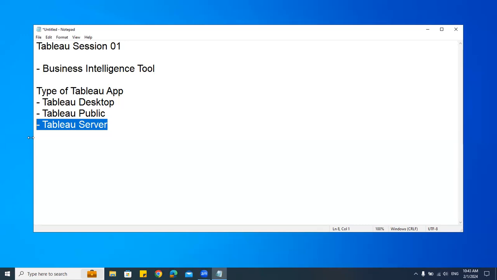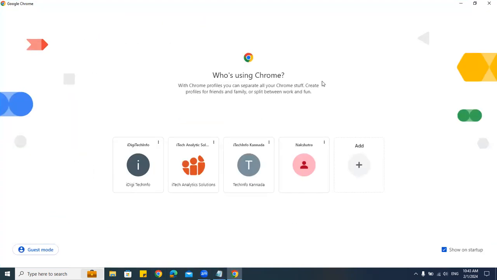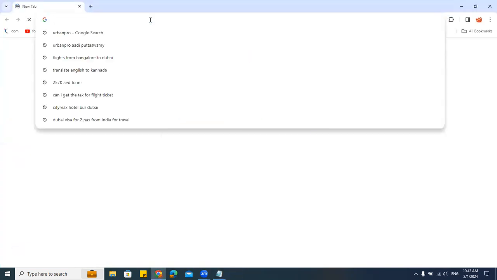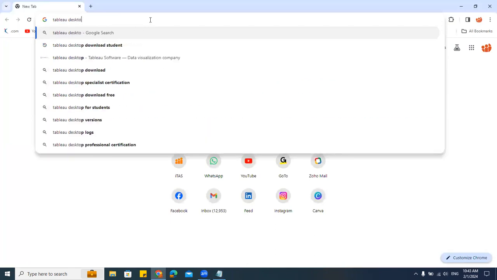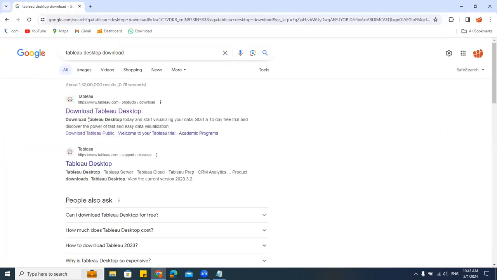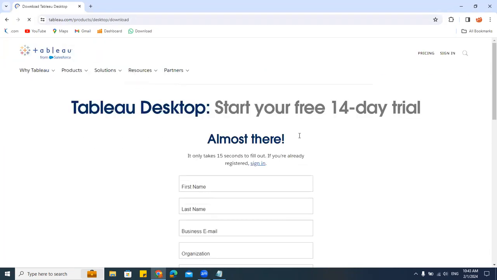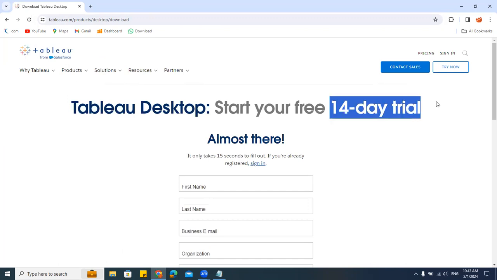Now we'll see how to install this. I'll go to this website and search for Tableau Desktop download. Can you see that, Download Tableau Desktop? I'll click on this and it will take me to this website. Now, can you see that? It gives me a 14-day trial. That's all. You cannot work more than this.